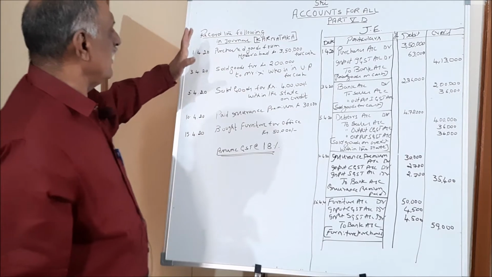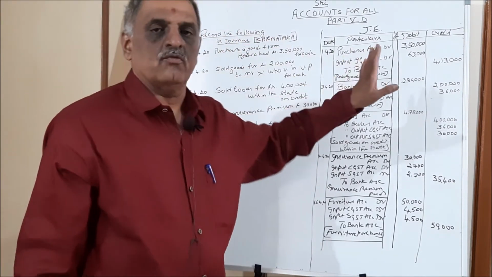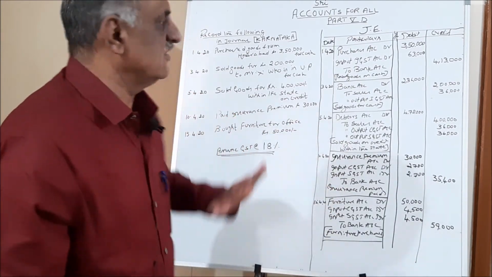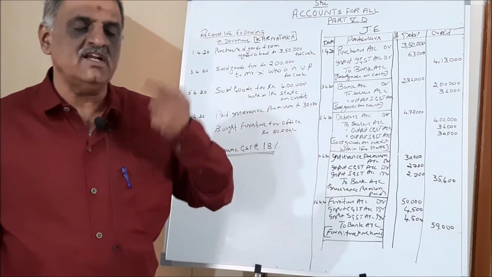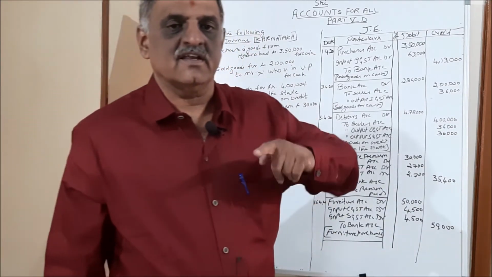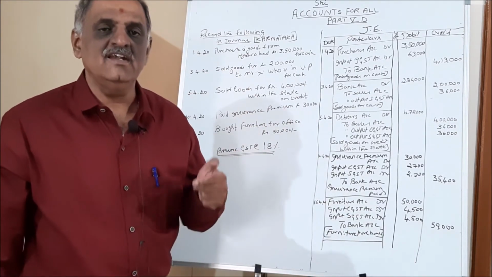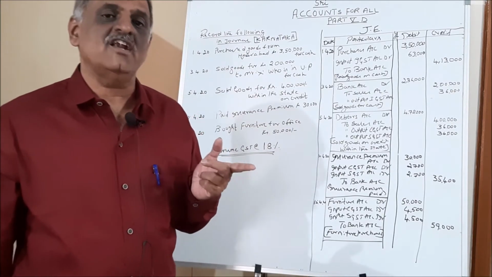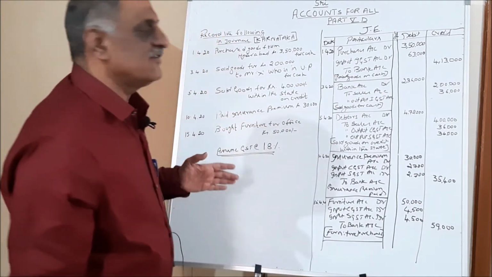Record the following transactions in journal, assuming that we are doing these transactions or business in Karnataka. That's why I have given you Karnataka. Anything outside Karnataka is interstate. Anything you do within the state is intrastate. Intrastate means within the state, interstate means outside the state. So I have given 5 entries.